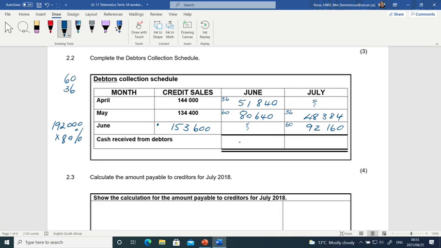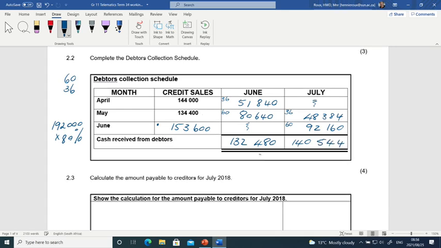And then we just calculate the total amount that we predict or estimate that we will receive from our debtors for June and July, and these two figures will be shown on the cash budget itself.